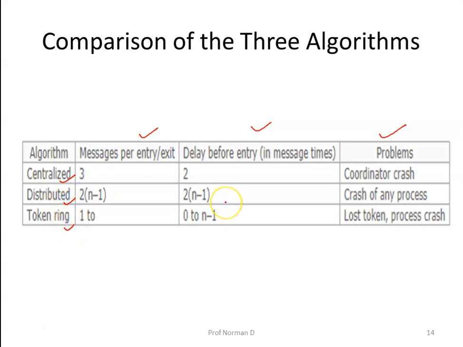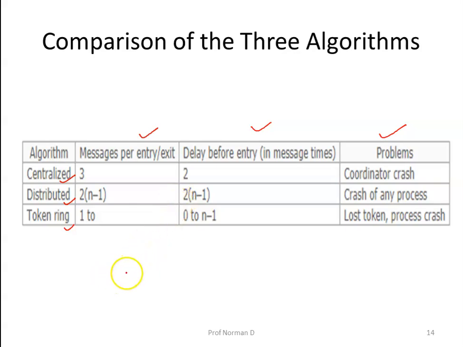Now the centralized algorithm is simplest and also most efficient. It requires only 3 messages to enter and leave a critical region: a request and a grant to enter, and a release to exit. The distributed algorithm requires n-1 request messages, 1 to each of the other processes, and an additional n-1 grant messages, so a total of 2(n-1) messages.